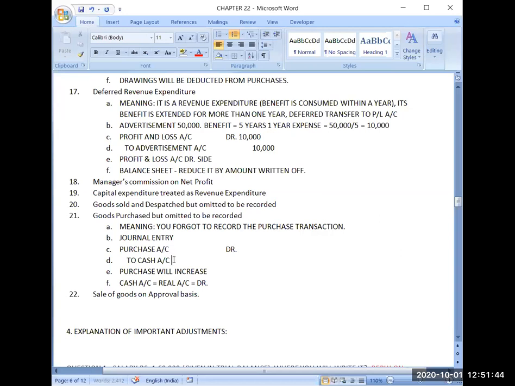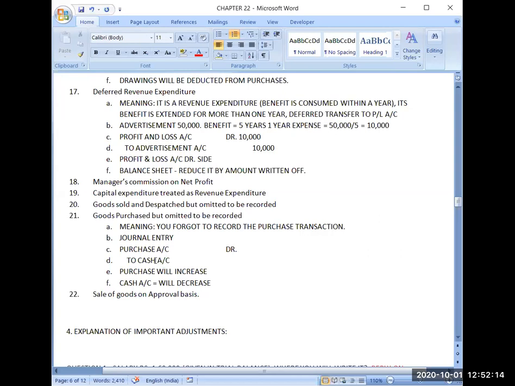And I am crediting the cash account in this entry. However, the cash account has a debit balance, but I am crediting it in this entry. So due to this entry, will the cash account balance increase or decrease? Yes, it will decrease, because you have paid that cash.